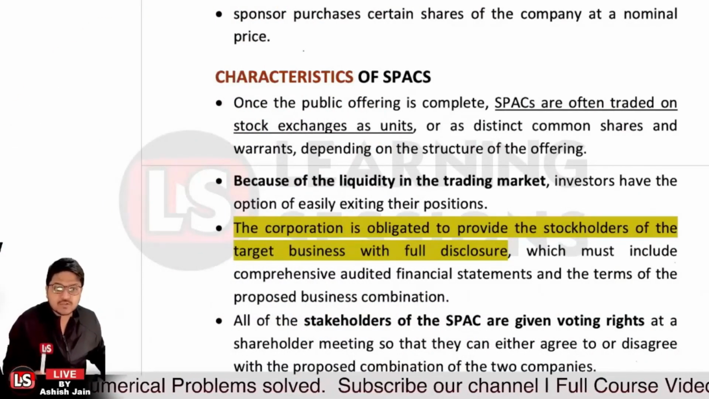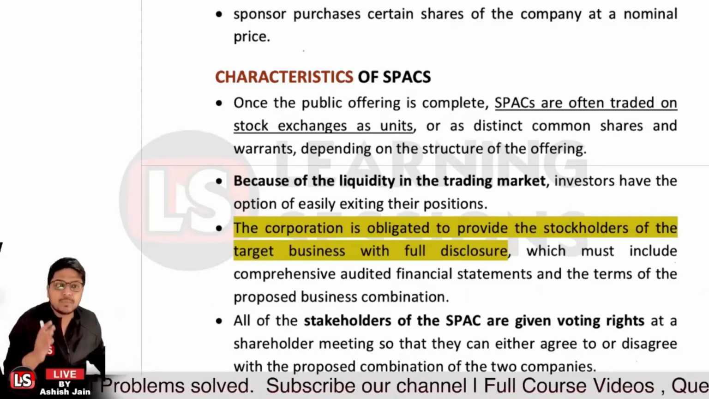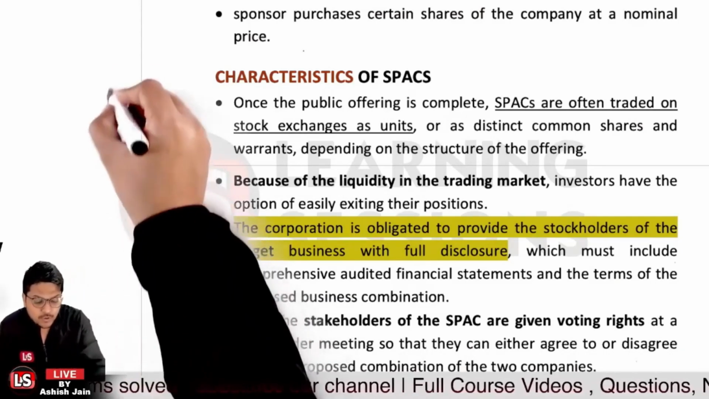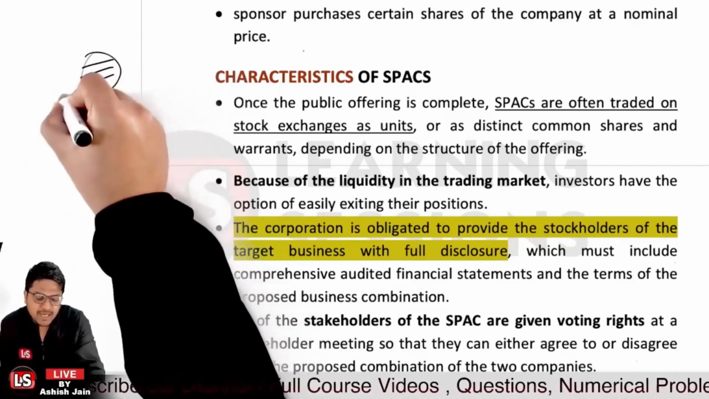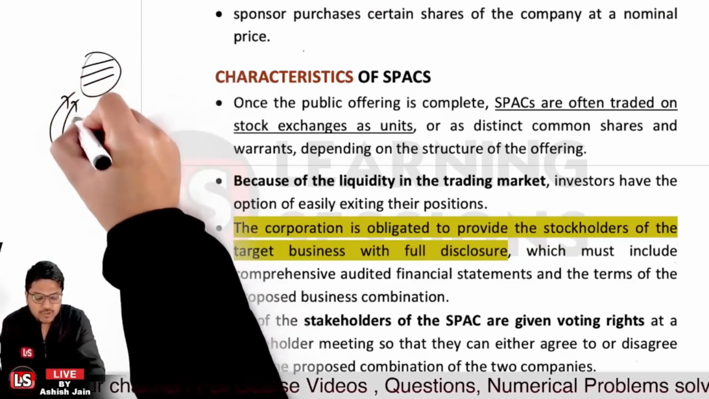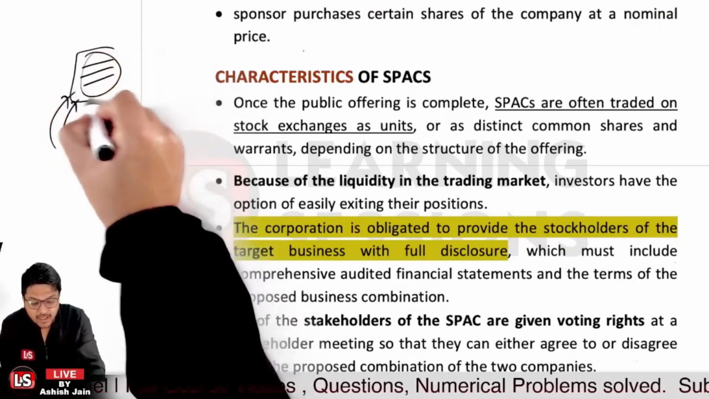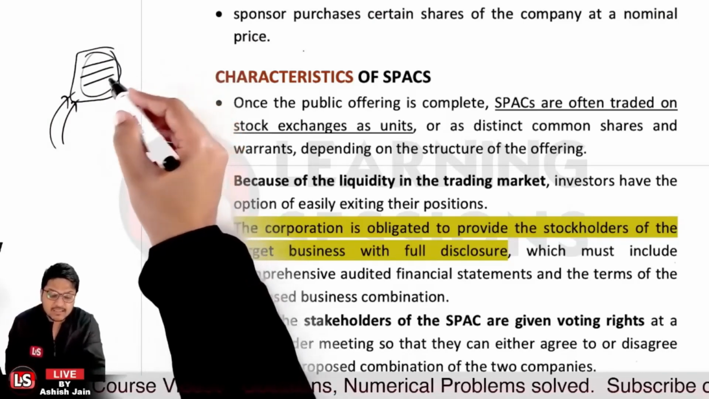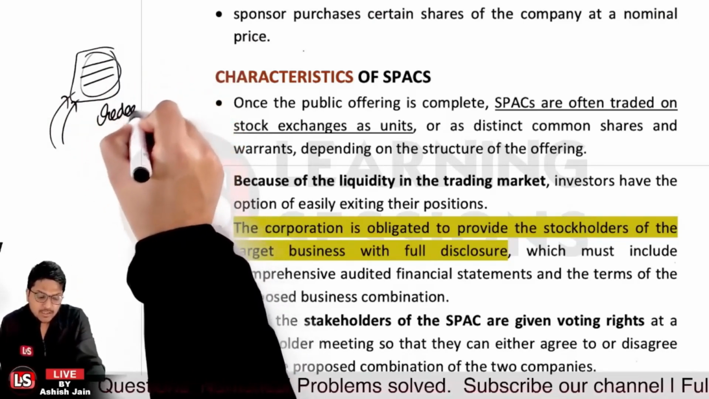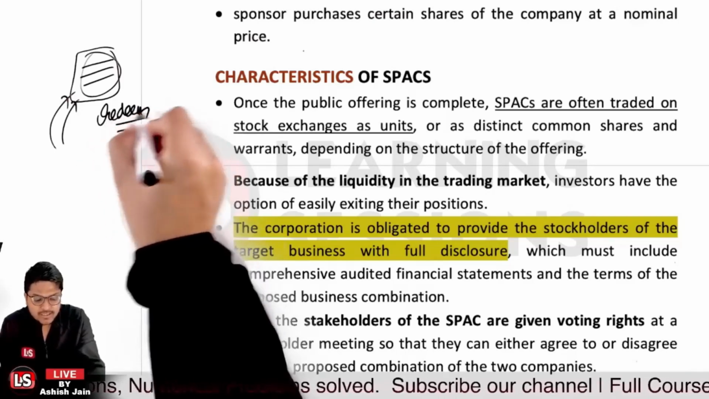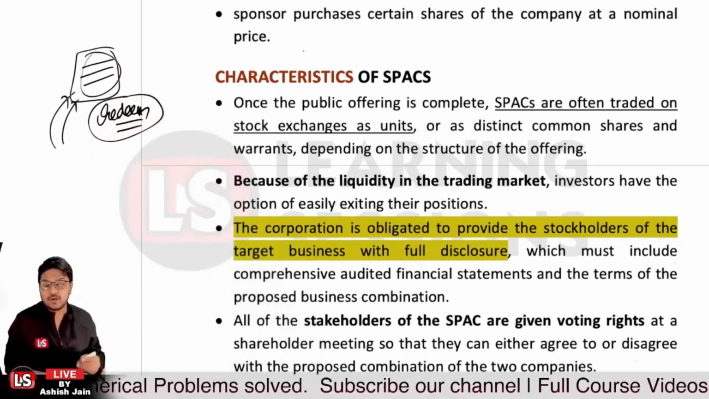In the meeting, they can agree or disagree to the proposed things. I told you that the SPAC is to be merged with some other company, a target company. So the shareholders will have a voting right, on whether they want to proceed with this merger or not. Let's take the case that they don't want the company to be merged. In that scenario, they can also redeem the shares, or they can simply raise their voice that we do not want that particular merger.